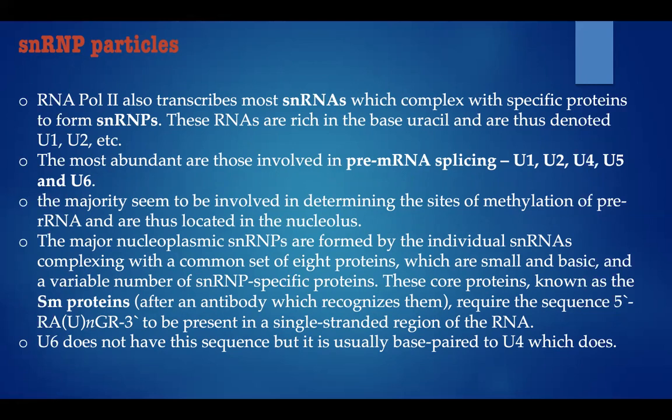The major nucleoplasmic snRNPs are formed by the individual snRNAs complexing with a common set of 8 proteins, which are small and basic, and a variable number of snRNP-specific proteins. These core proteins, known as the Sm proteins after an antibody which recognizes them, require the sequence 5' RAUN to be present in the single-stranded region of the RNA. U6 does not have this sequence, but it is usually base paired to U4, which does.